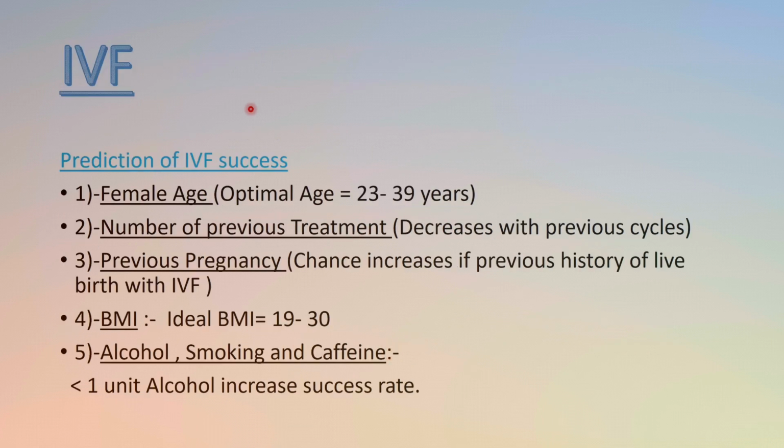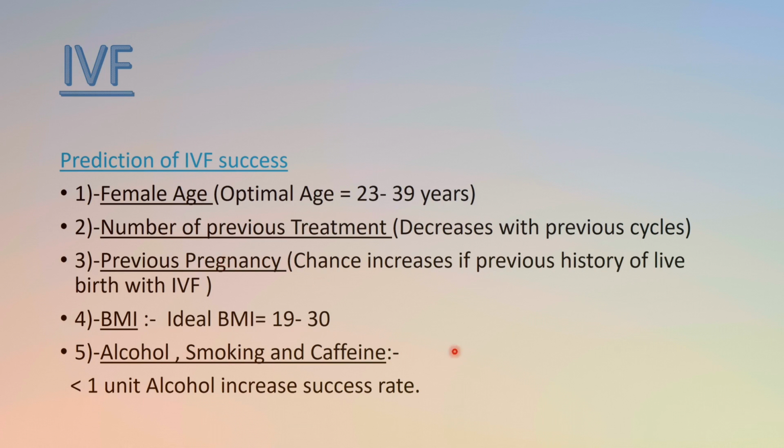Now, IVF: in what cases do we offer IVF, or what are the predictors of IVF success? In which group of couples is this IVF technique very successful? First of all, female age is very important. Optimal age is 23 to 39 years, and the chance of success decreases with the number of previous treatment cycles. Previous pregnancy chances increase with a previous history of live birth with IVF.